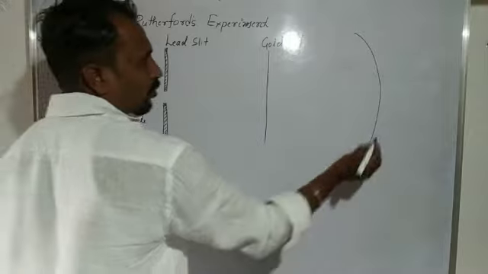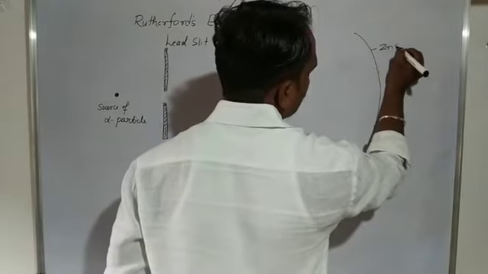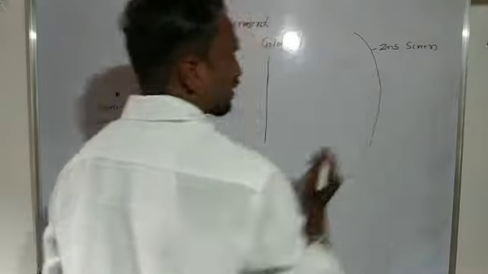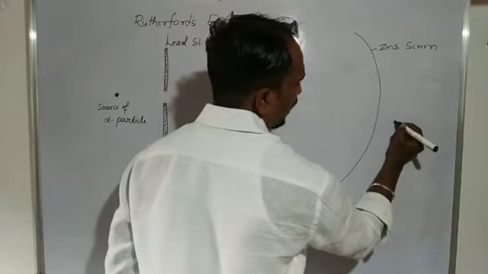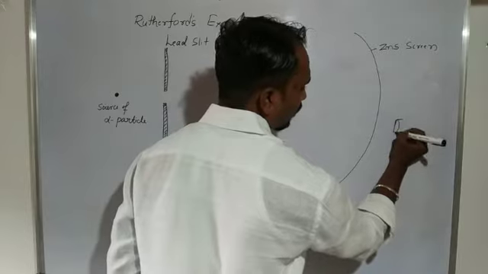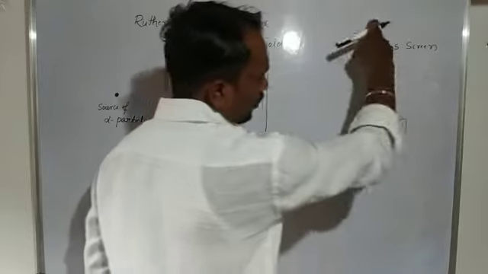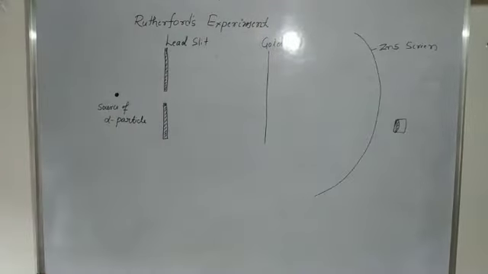This screen is made up of zinc sulfide. Then here we consider a movable detector. This movable detector is nothing but a microscope.